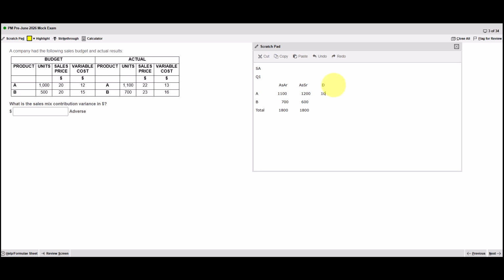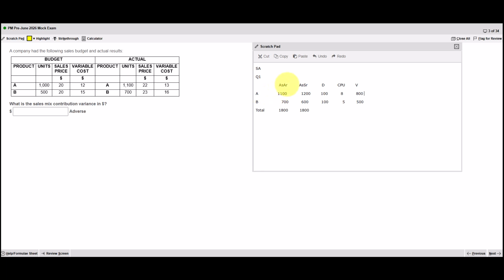Now we have our difference, which is just the difference between the two. With mixed variances, these should cancel out. One of those will be 100 favourable, one will be 100 adverse, and we use the contribution per unit, which is 20 minus 12, so that's 8, and here it's 20 minus 15, so that's 5. So the variance is the difference times the contributions, that's 800 there and 500 there.